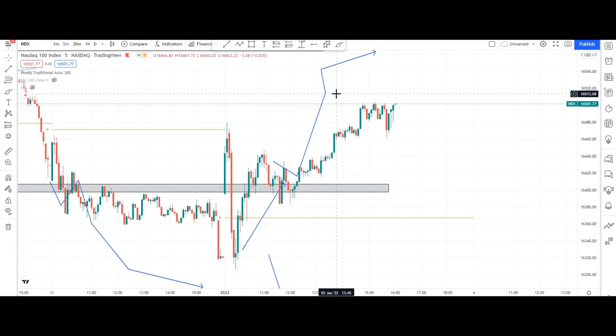You can see that it closed slightly below, but after consolidating, one of the major trend lines is here. You can see this is one of the major ones. However, this is broken, and your SL will be here. Now you can see how nicely it took the upside, and this is acting as a very strong resistance area.